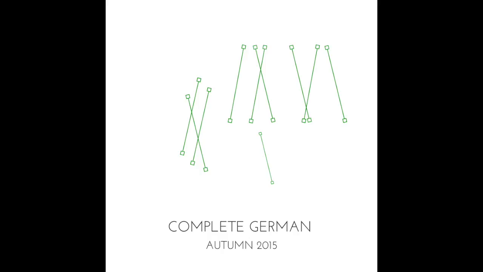So if you want to say a street, eine Straße. My street, meine Straße. Your street, talking informally, deine Straße. Where is your street? Wo ist deine Straße? Very good.